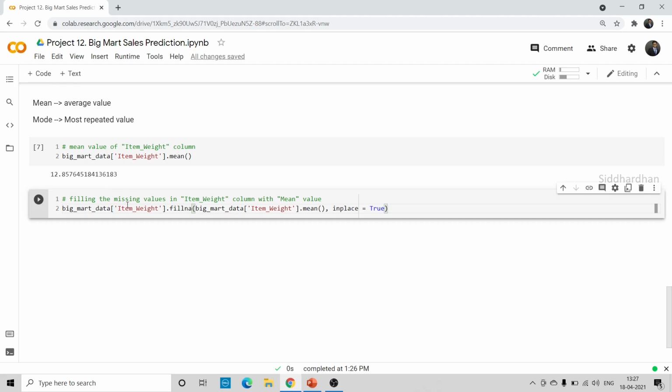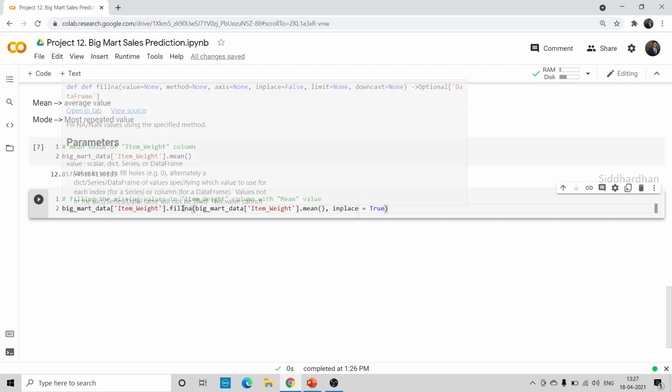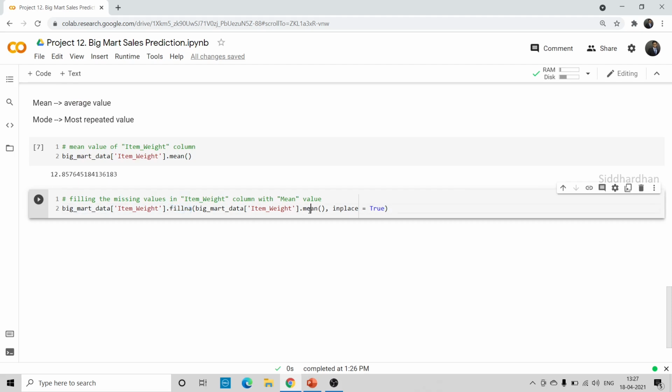We are taking this item weight column, and I am going to fill all the missing values by the mean of this item weight column present in this Big Mart data. Basically we are replacing all the missing values with the mean. inplace is equal to true means I want to replace all the missing values, so in the place of these missing values, I want to put the mean. That is why we are giving this inplace.